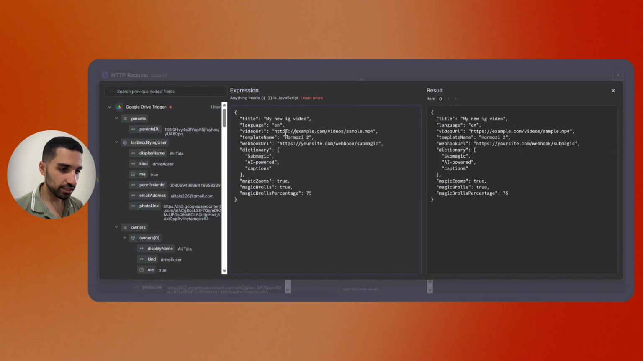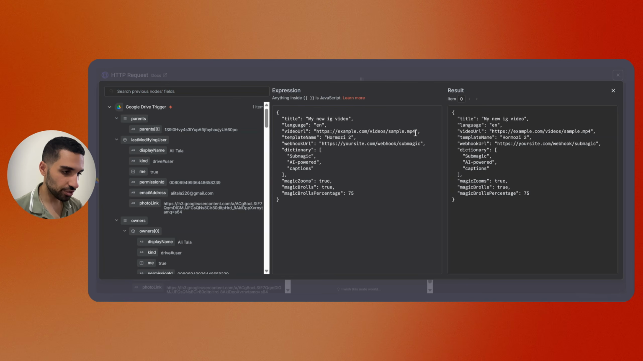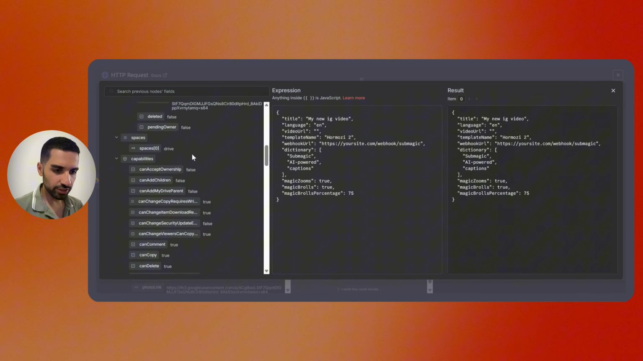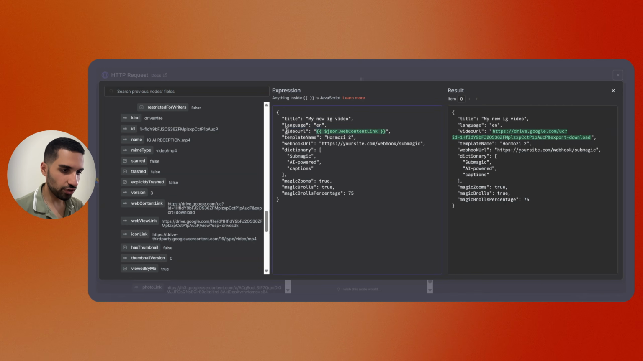The video URL, here you need to put the video URL that you get from your Google Drive. So let me just make it shorter here. This one you need to delete, and from your Google Drive trigger you need to find your video URL. All right, you need to scroll down here until you find a web content link. So you need to use this link and put it inside this quotation in front of video URL. This is exactly the video URL that you are sending to Submagic.